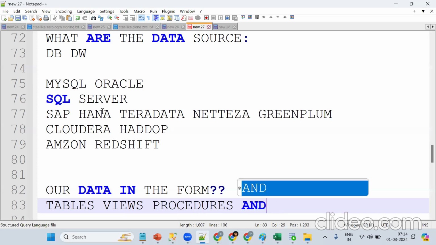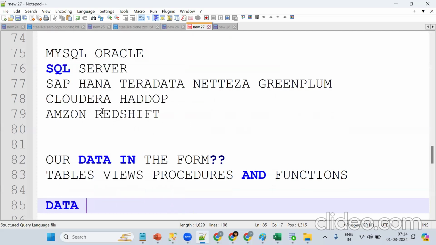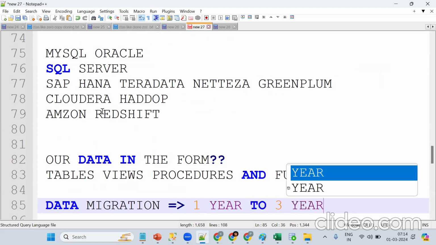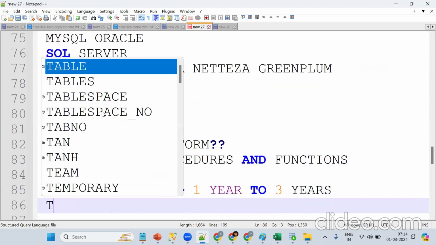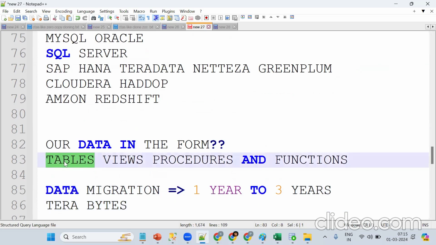Remember, in a real-time project, a data migration project will last from 1 year to 3 years, depending on the volume of the data, because we are handling terabytes of volume. So in real-time projects we are trying to move tables, views, procedures, and functions. We are mostly handling not megabytes but gigabytes and terabytes of volumes.